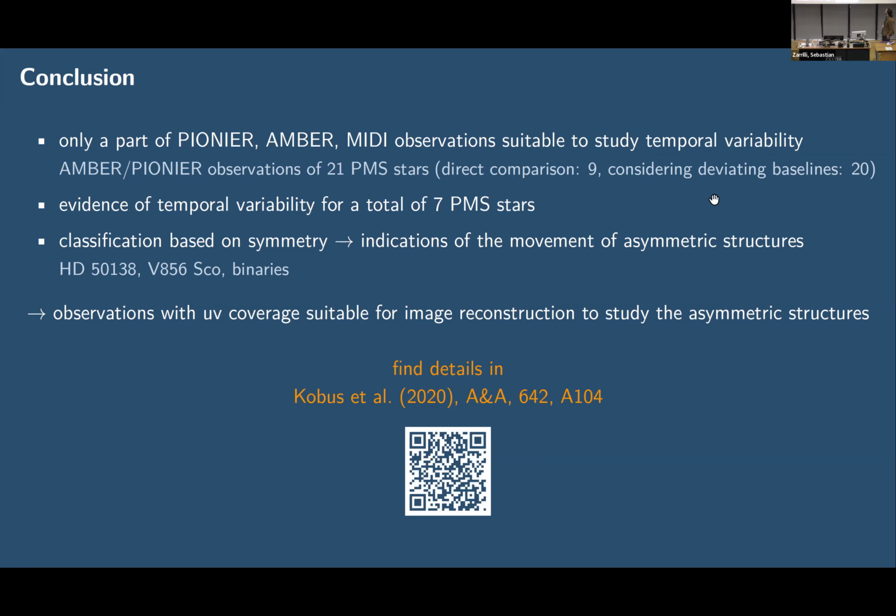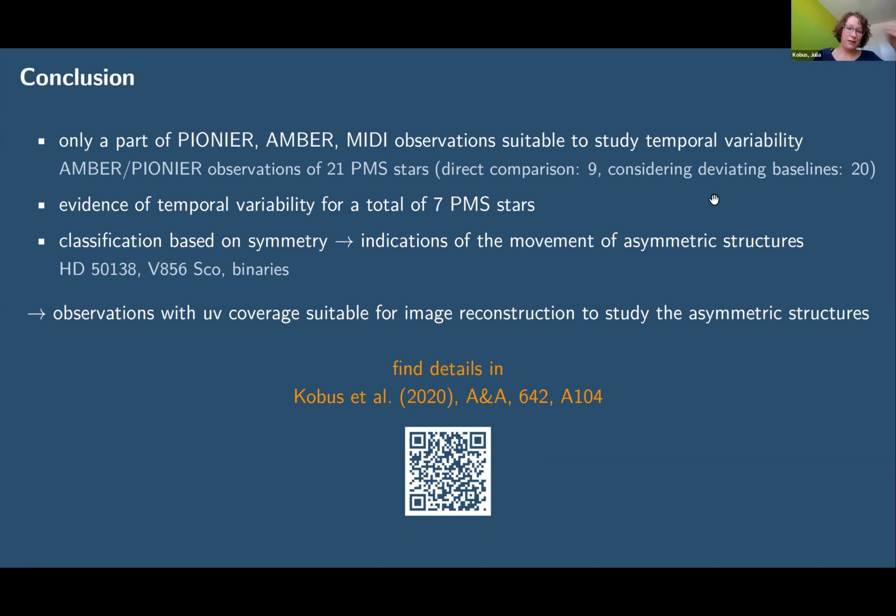Thank you. From these indications that there's a movement of asymmetric structures, do you think these structures are long-lived enough, like a clump going around, that you could actually do observations now to make a complete image, and then at a later stage to really trace that? Are they long-lived enough for that?